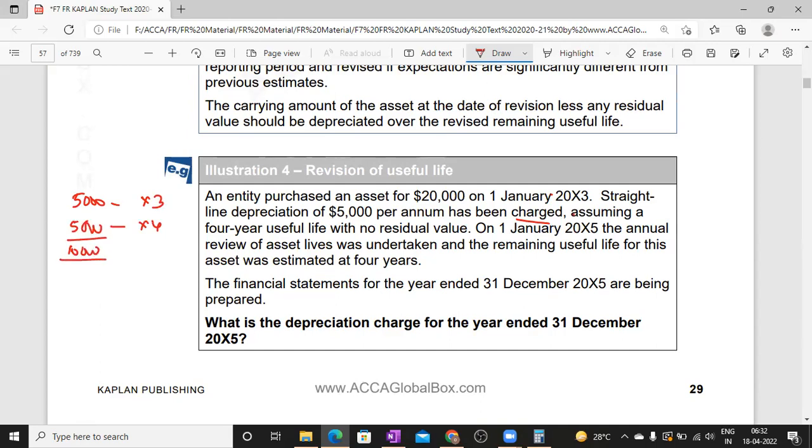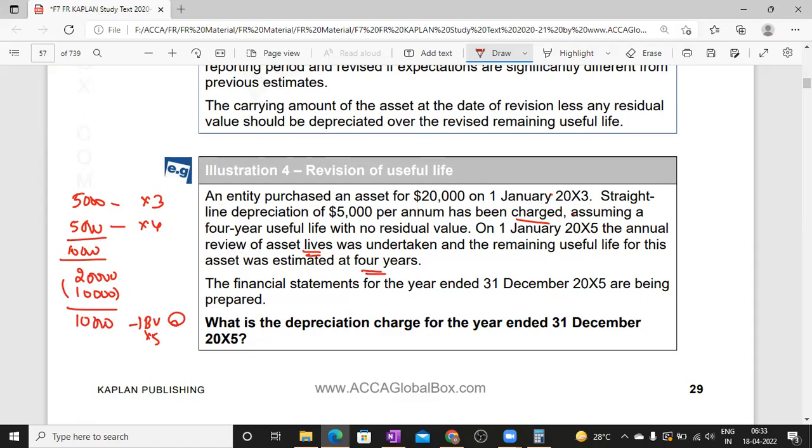Total 10,000 is covered. So 20,000 minus 10,000. What is the book value? 10,000 is the book value at X5. Here we review the asset life, and the remaining useful life of this asset was estimated at 4 years.